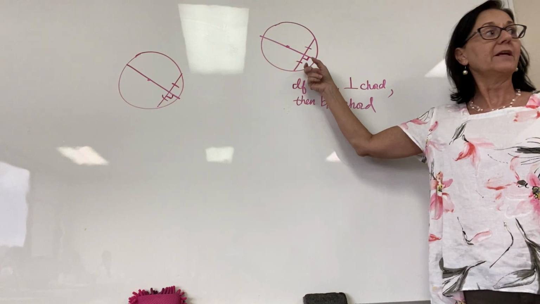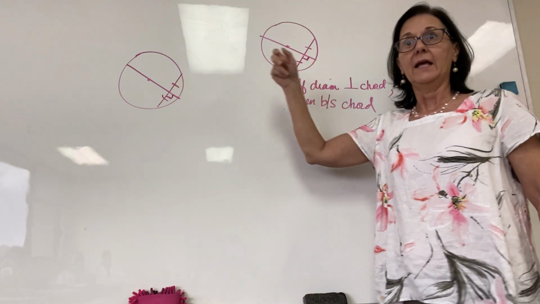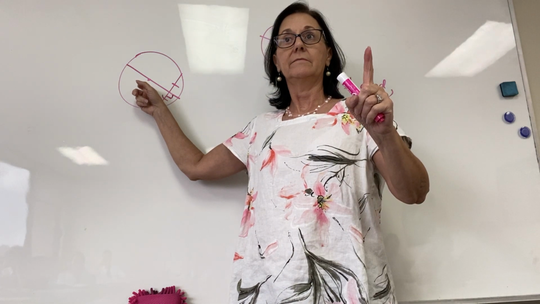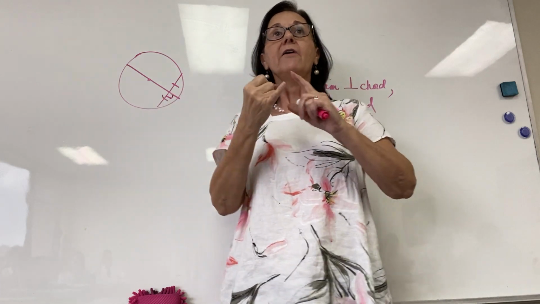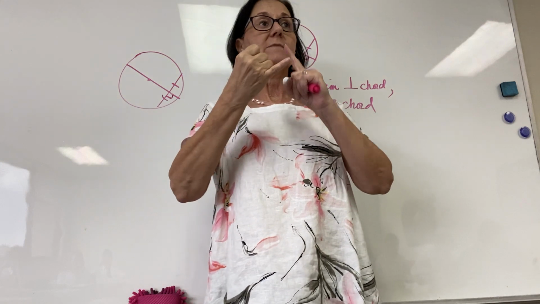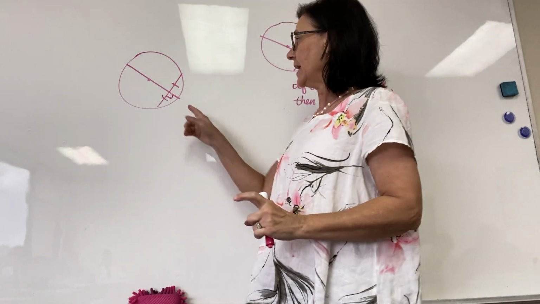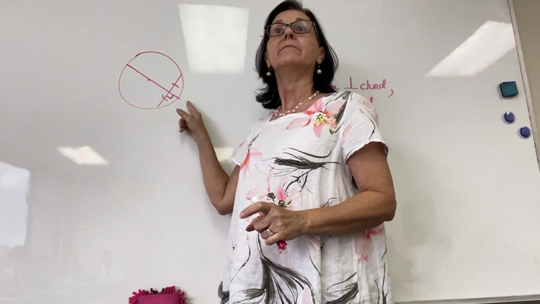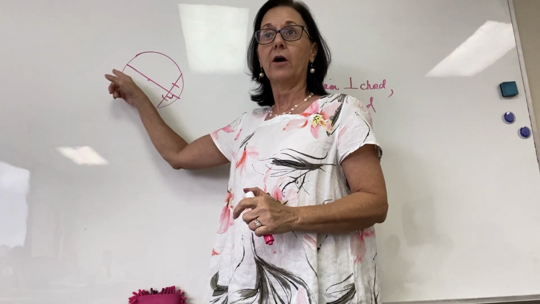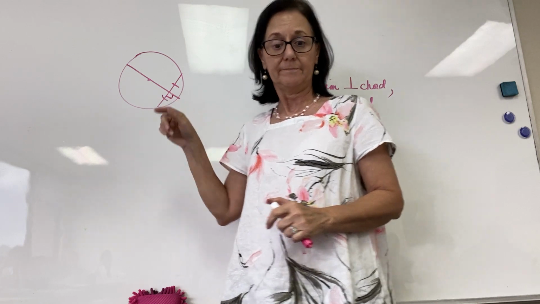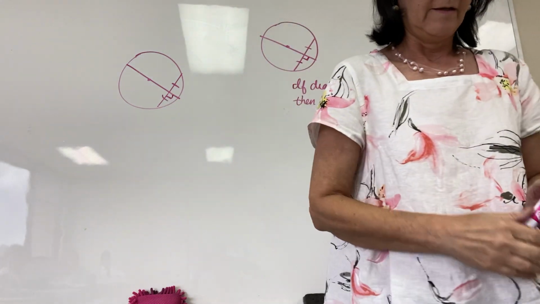If perpendicular, then it bisects. If it bisects, then it's perpendicular. Got it? If we know that that chord is bisected and is perpendicular to the other one, then we can say that this long chord is a diameter. It goes through the center. Does that make sense? All right.